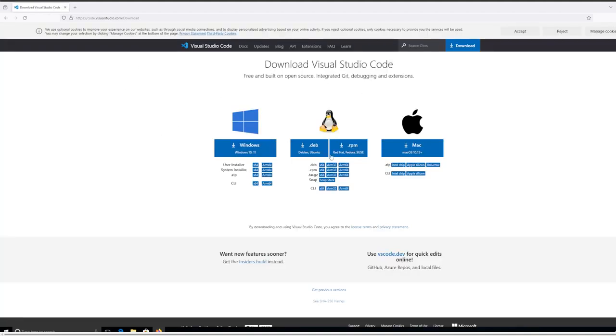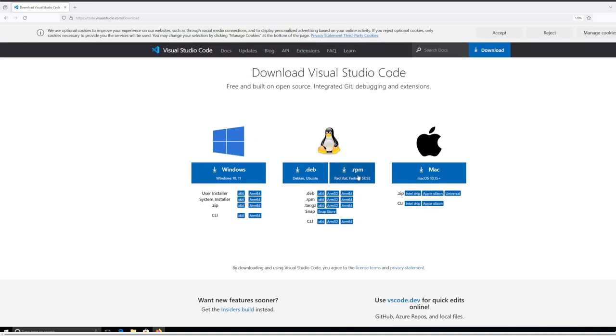Once you install it, what you need to do is download Visual Studio Code, which is basically an editor of code. I already have it installed, so I'm not going to download it, but you need to download the version for whatever system you have. As you can see, it gives you an example of what Linux distribution it runs.